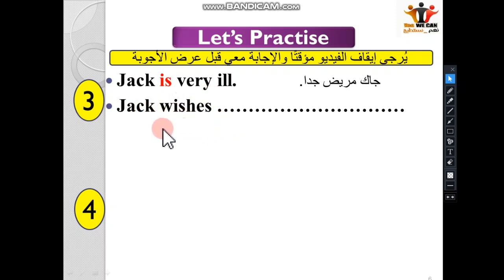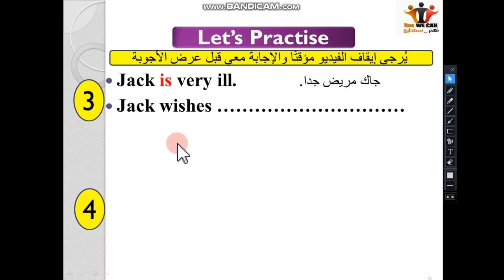So Jack wishes is, this is verb to be, and this sentence is affirmative. Pay attention. So Jack is very ill. Jack wishes. Of course he cannot wish to be ill again. Pay attention. Don't forget the rule of affirmative change to negative and negative changes to affirmative.